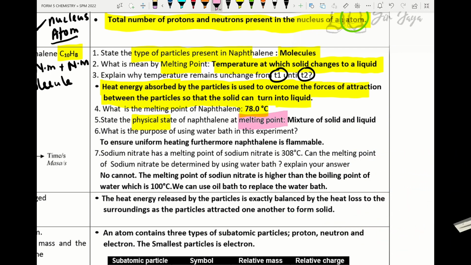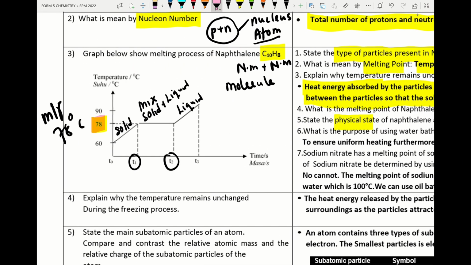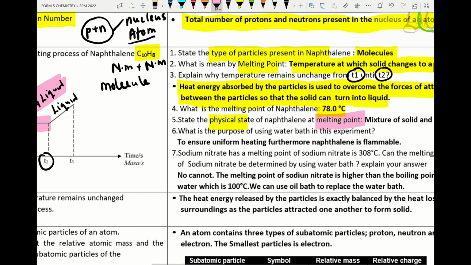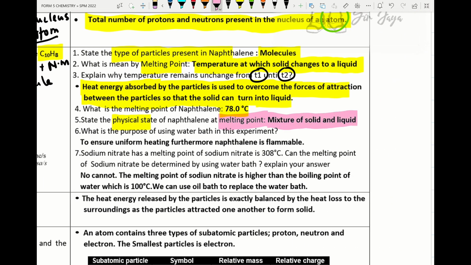State the physical state of naphthalene at melting point. So where is the melting point? The melting point is here, the physical state here. So the answer will be mixture of solid and liquid.